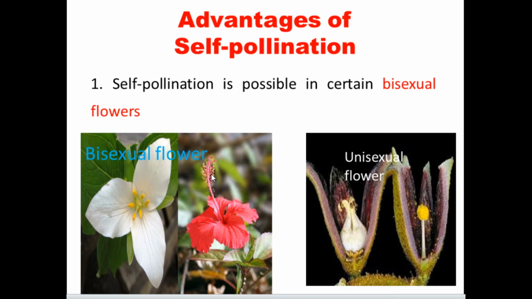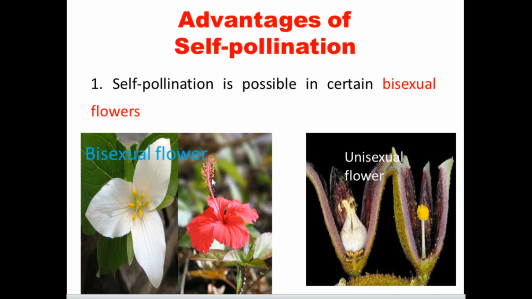Look at this, it's also a good example of a bisexual flower. This is the androecium and the stigma. Inside, the style is there and the ovary is present. So here we come to know that the male organ is called the androecium and the female organ is called the gynoecium, present within one flower. This we call a bisexual flower.